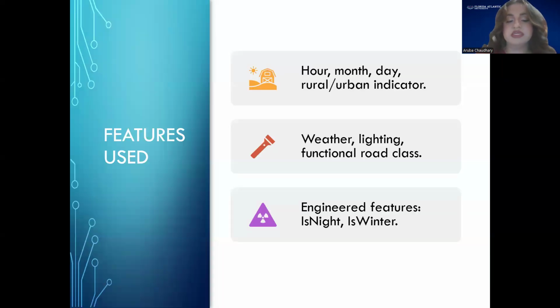To keep the model realistic and simple, I selected a set of meaningful features including hour of the day, month of the year, whether the area was rural or urban, weather conditions, lighting conditions, road functional system, and road ownership. I also engineered two small features. is_night is true if the crash happened late at night, and is_winter is true if the crash happened during the winter months. These extra features gave the model a little more context about the environmental conditions.